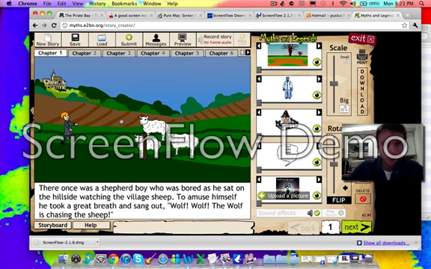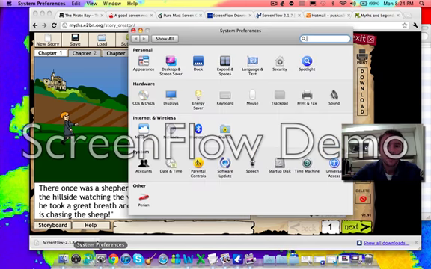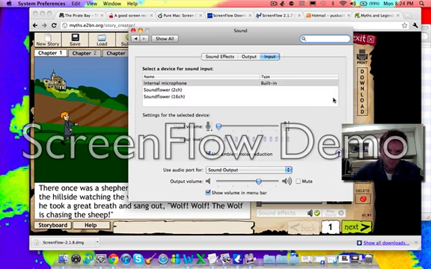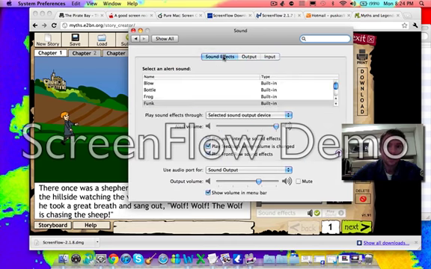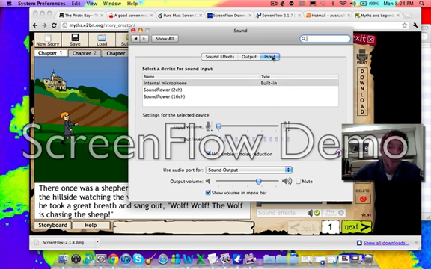Now, before I continue with this, something that's really, really important is you need to open System Preferences. Look for the speaker which says Sound. You have different options, sound effects, output, input. Make sure your input volume is all the way down, because if it's not, the sound effects will not work.